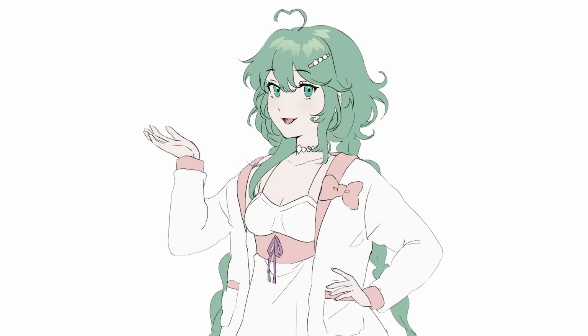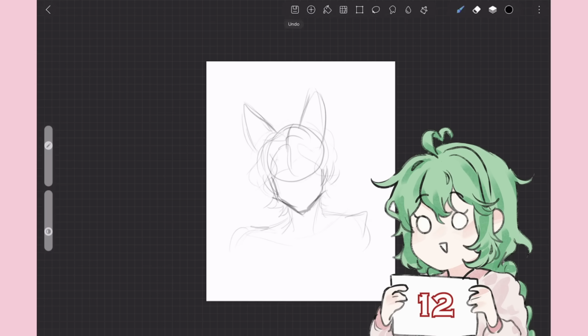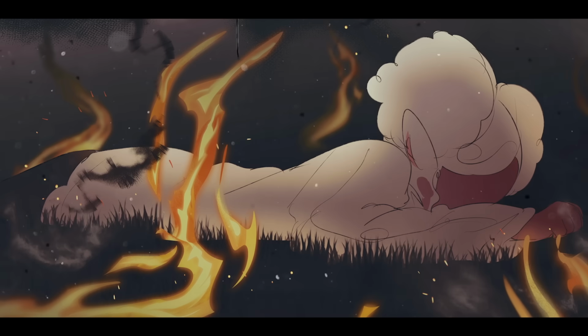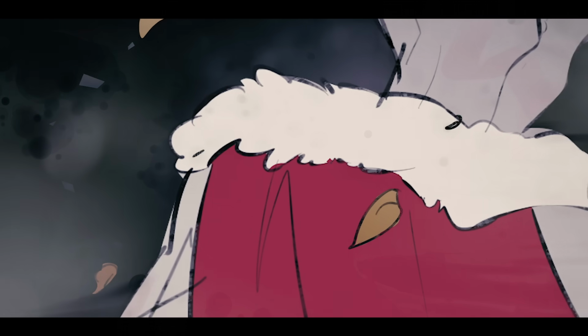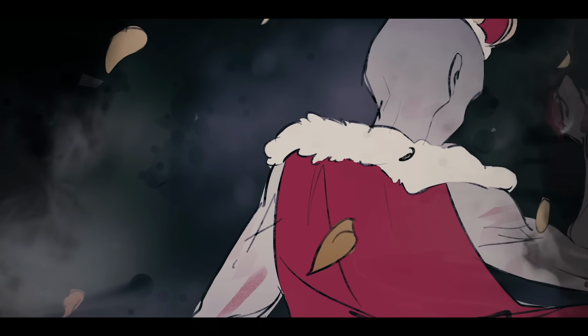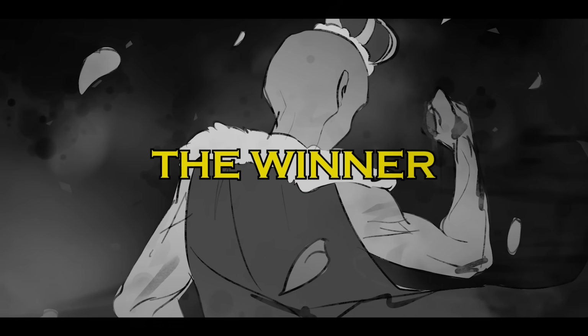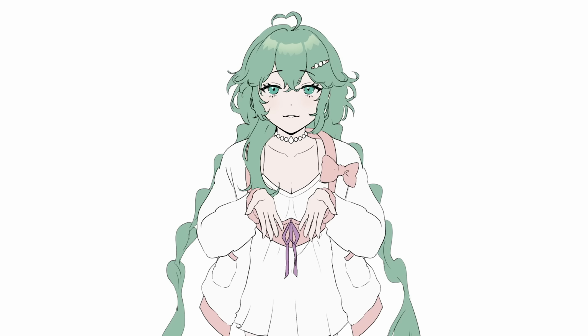So, how am I gonna do this? Well, first, I'm gonna try and rate each free drawing app out of 12 points. I'll also design a tribute for every app. Then I'll enter them into a Hunger Games simulator, and it will play out until every app gets wiped out one by one. By the end, we'll have one app left standing and the winner of the free drawing app Hunger Games. I'll be testing out 12 different free drawing apps separated into 3 categories.